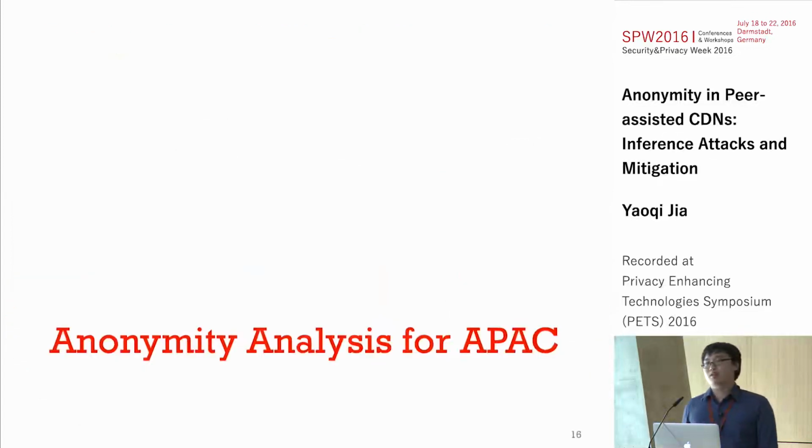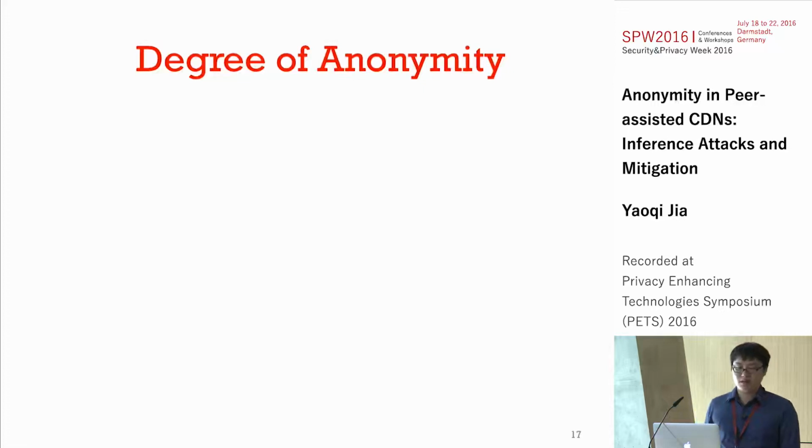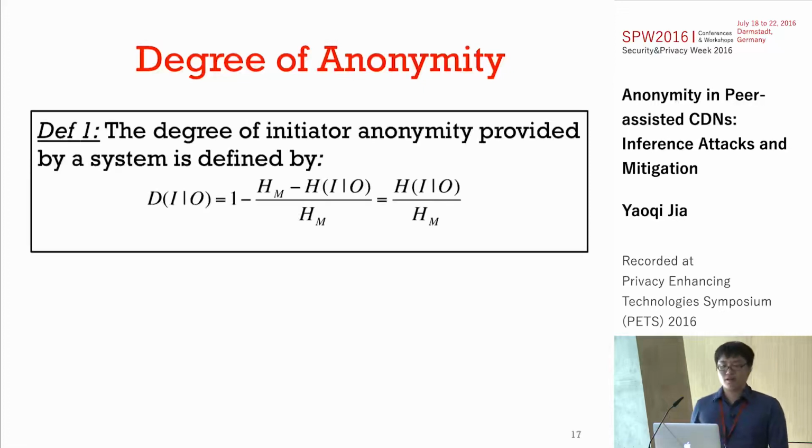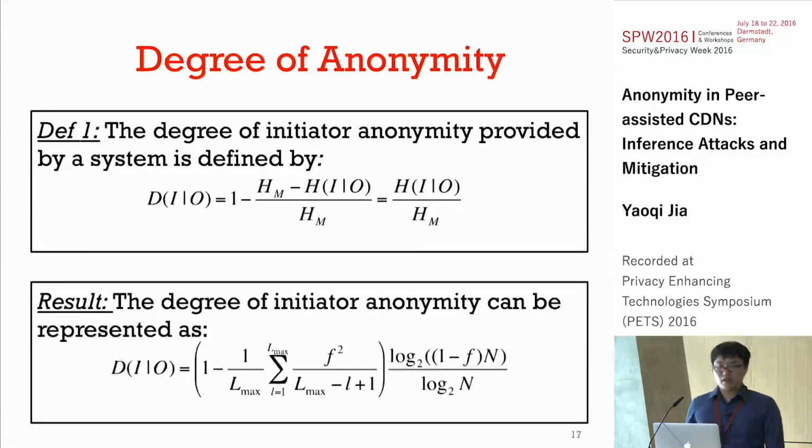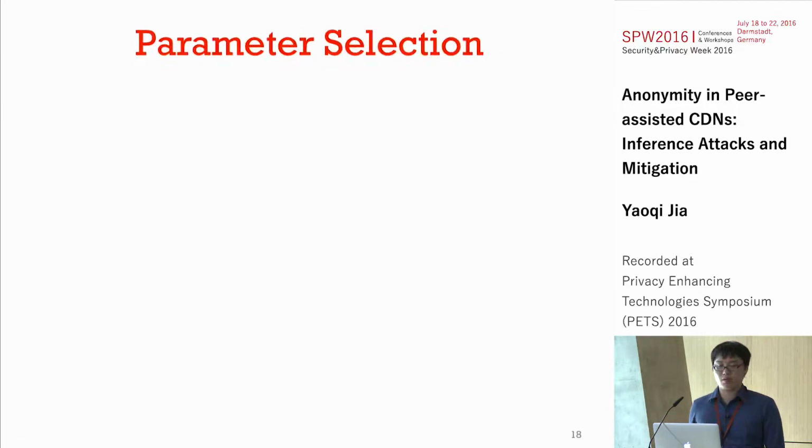So what's the anonymity guarantee of our system? We use the standard method called degree of anonymity to measure the uncertainty of identifying the initiator or responder in the anonymity set. After the observation of the adversary, the uncertainty of identifying a peer as initiator or responder decreases. The idea behind this method is to measure the degree of the remaining uncertainty. If you are interested in the analysis part, please take a look at our paper.